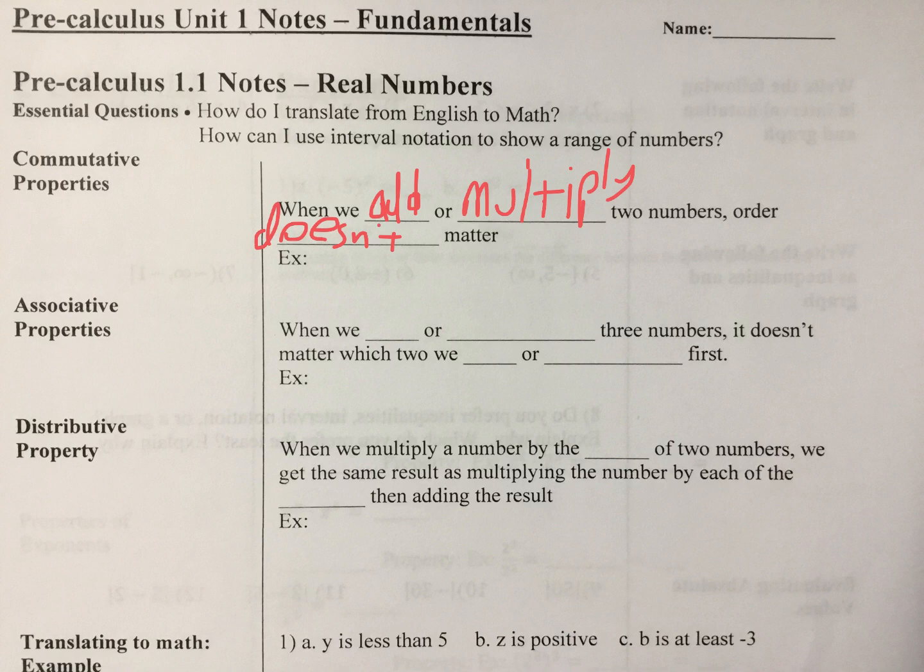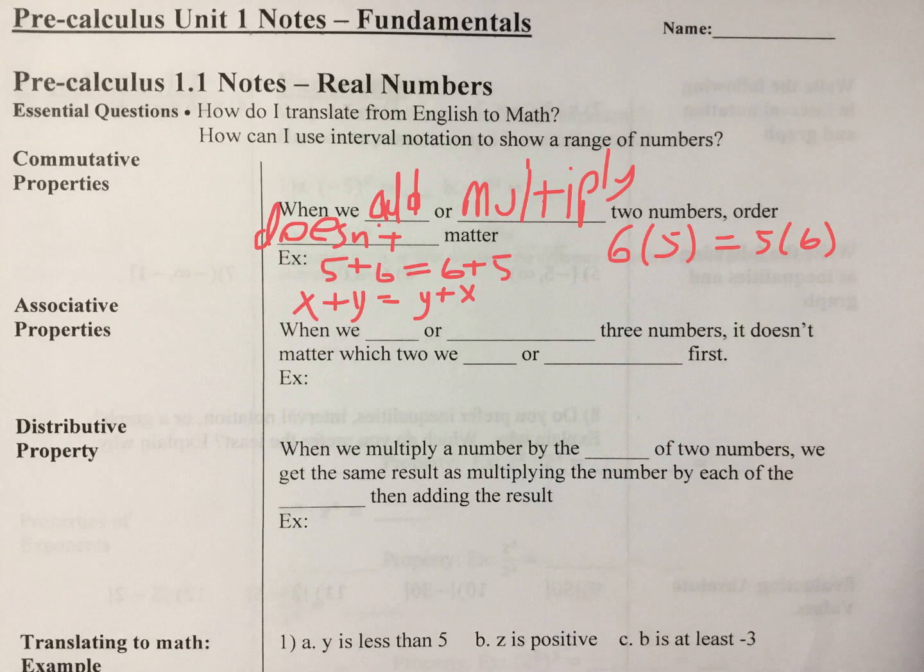For example, I think most of us know if we have 5 plus 6, then that's the same as 6 plus 5. And it works for multiplication as well. So we could say 6 times 5 is the same as 5 times 6. It also works for variables. So we know that x plus y is the same as y plus x. Probably something you guys already know, but just a quick reminder that that is because of the commutative property.